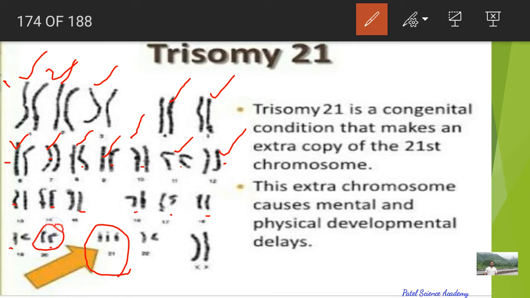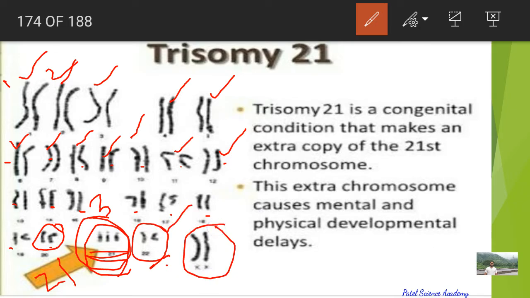This is the 20th pair. And look at this 21st pair. In this 21st pair, instead of two there are three chromosomes, you can see here. And this is pair number 22, which is again normal, having two chromosomes only. And this is chromosome pair number 23, which also has two chromosomes.